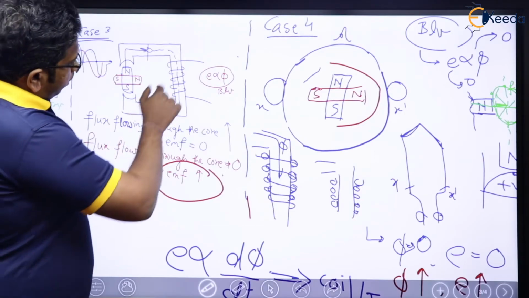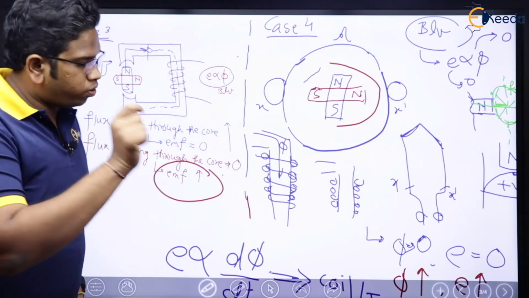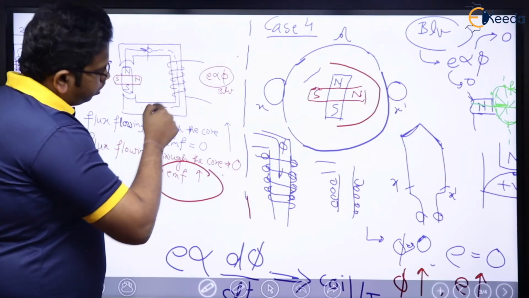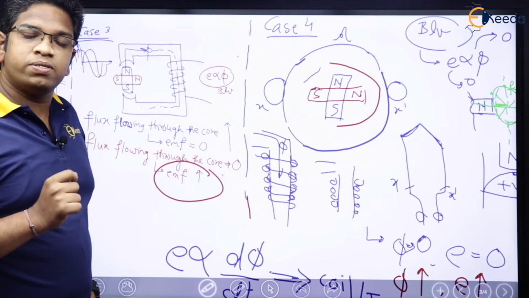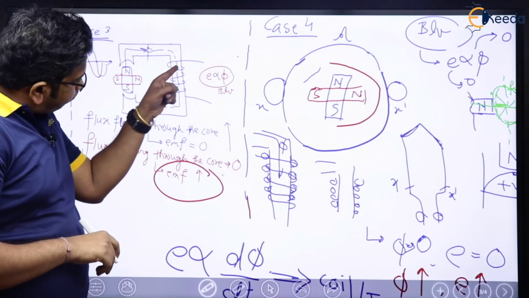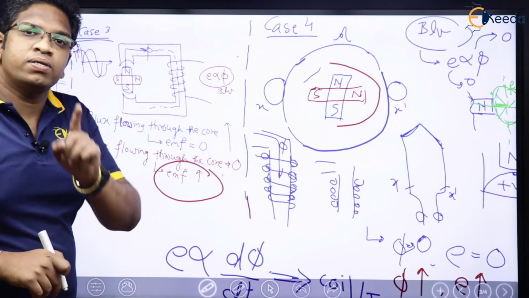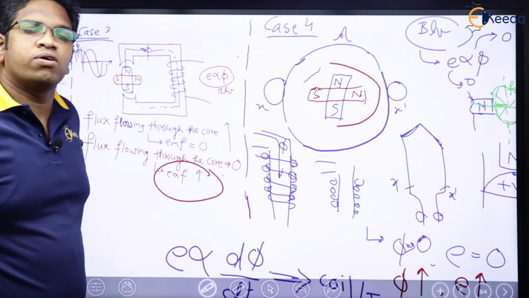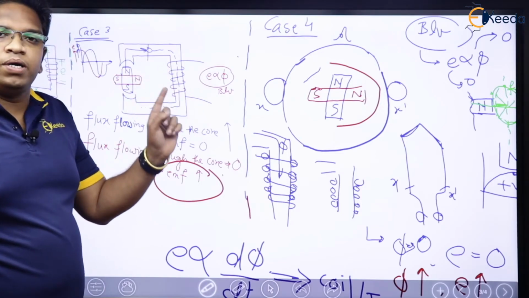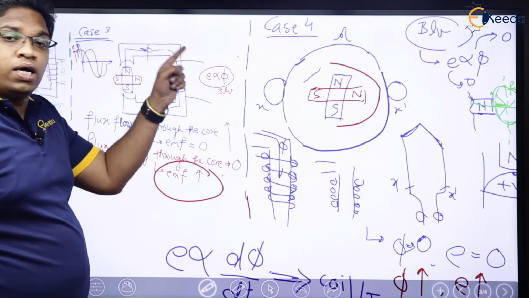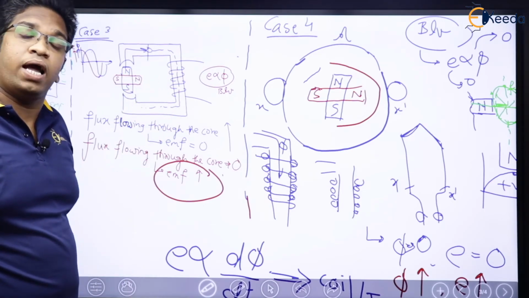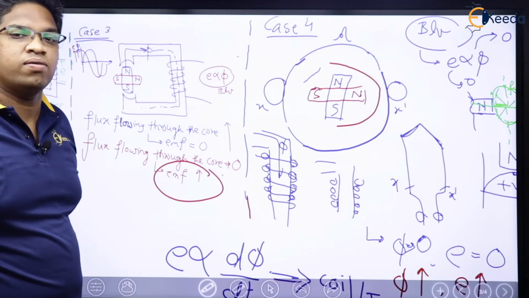Means every small part of this winding is going to experience the change in flux, which means in each and every part of the coil there will be EMF induced. Right or wrong? Means the whole length of my winding in a transformer is going to be active length. Active length means EMF induced.